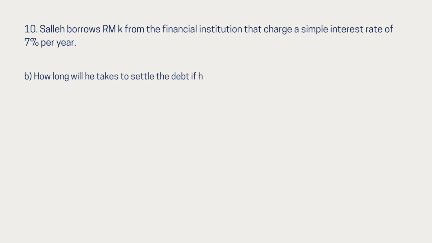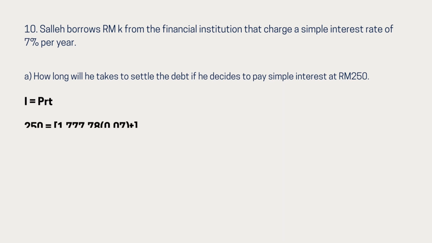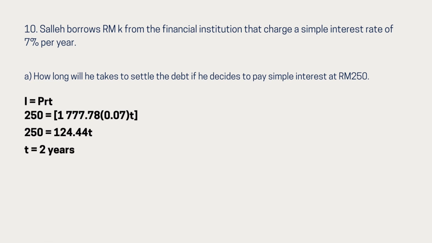Question B. How long will he take to settle the debt if he decides to pay simple interest of RM250? Kita gunakan formula interest sama dengan P RT. So interest dia kita berdasarkan soalan kita dapat 250. Principal dia berdasarkan soalan A tadi kita dapat principal sama dengan 1777.78. Rate dia 0.07 darab dengan T. So calculate T dapat sama dengan 2 tahun.